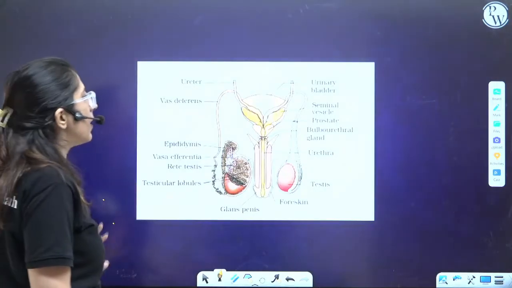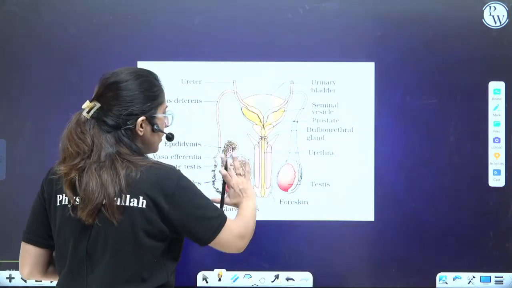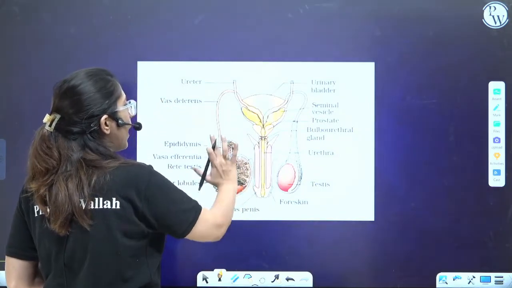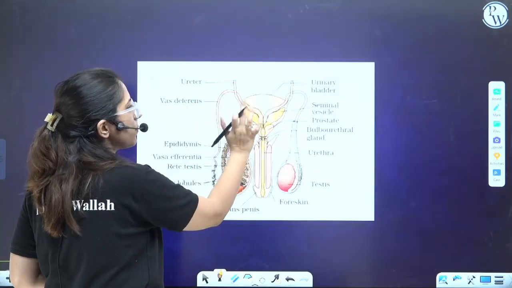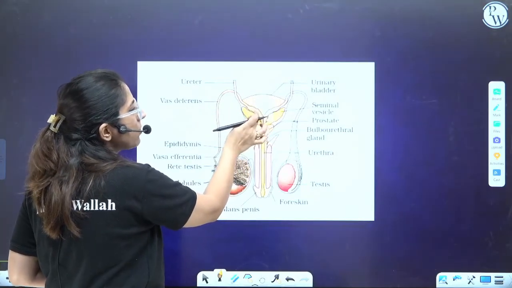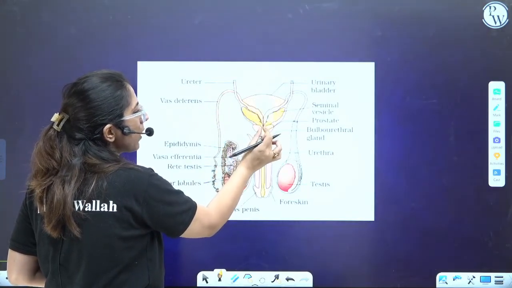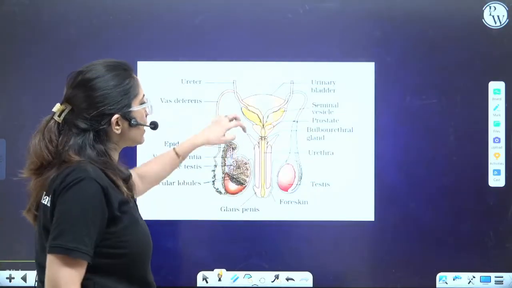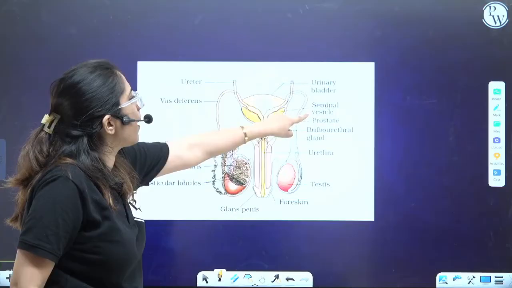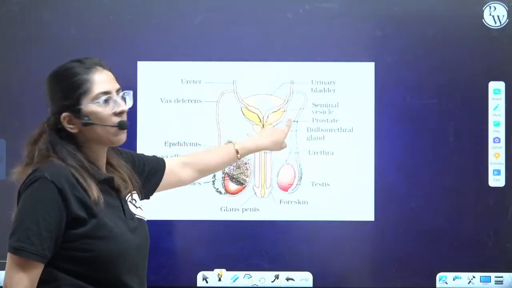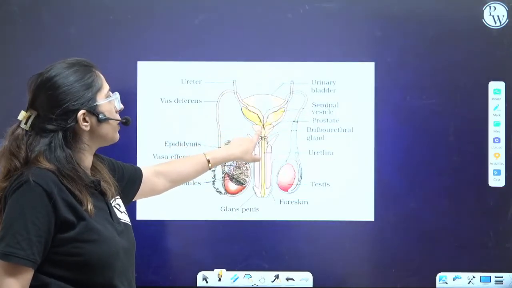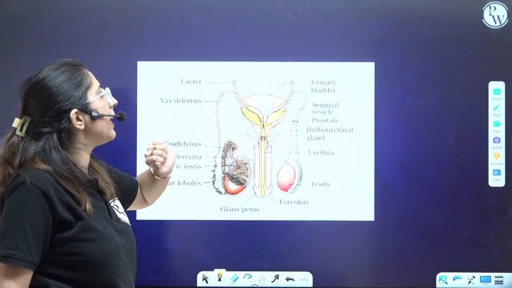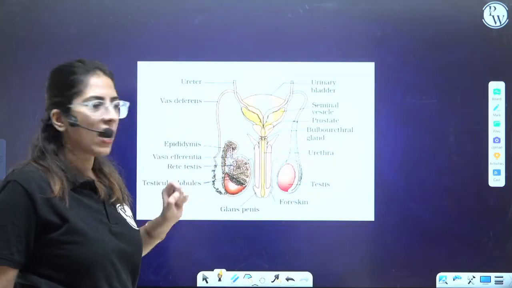See, this is the actual diagram. This is one testis from where the vas deferens is coming out. This is the vas deferens properly labeled. Here the ampulla-like structure, a bigger, broader structure, you can see. And ultimately here the seminal vesicles are present. A pair of seminal vesicles are present, which open into the ejaculatory duct.